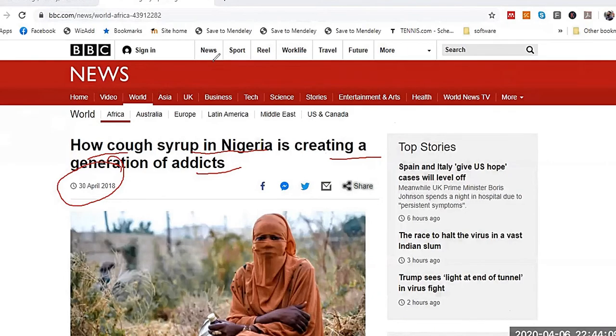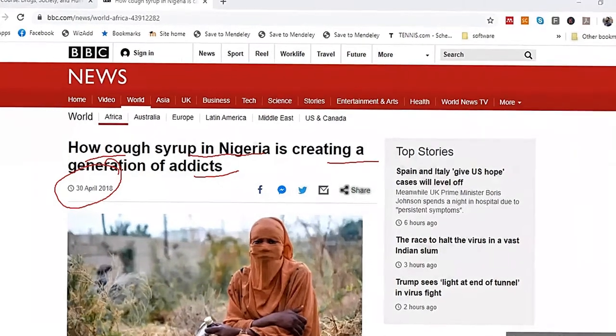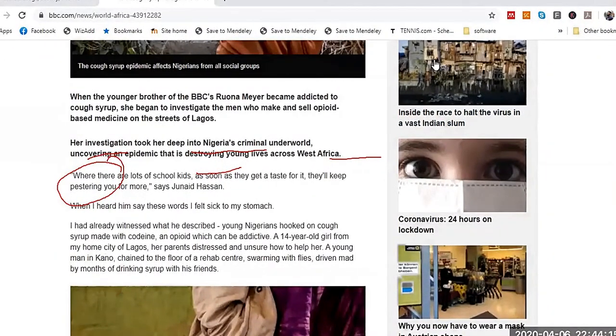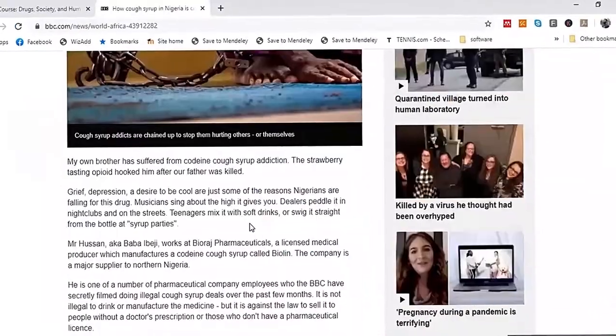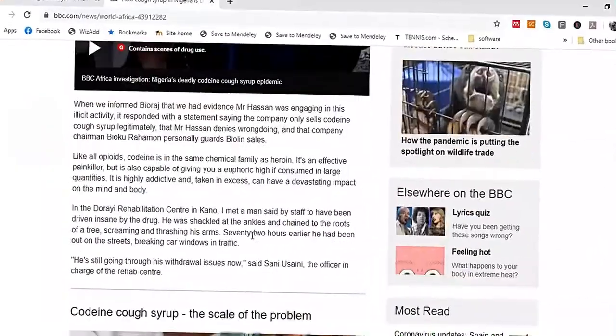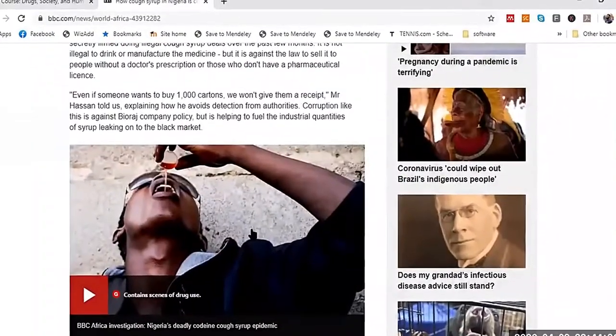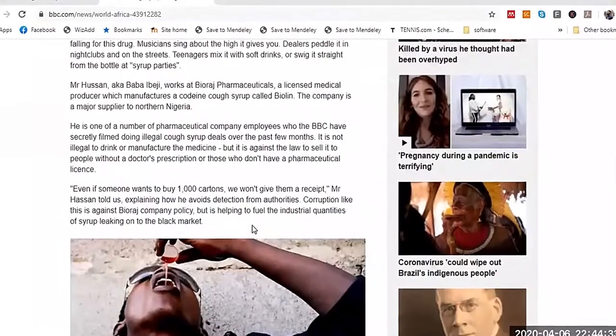If you take a look in detail, you find that people in Nigeria use cough syrup just as an addiction. The question is why. You can read this report in detail and watch the videos.